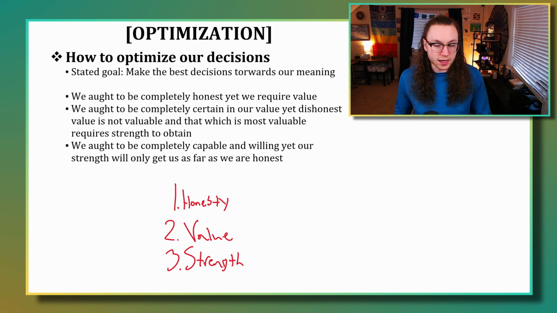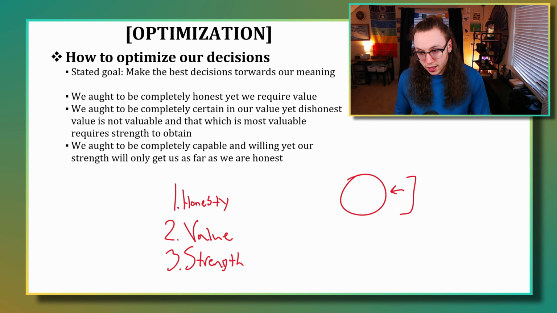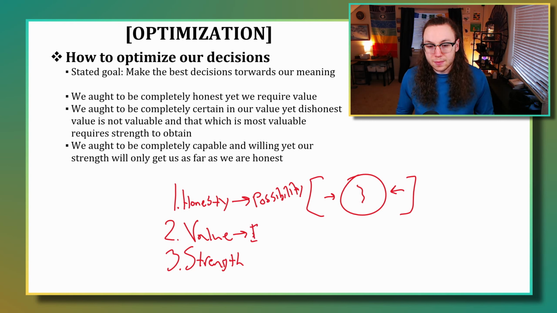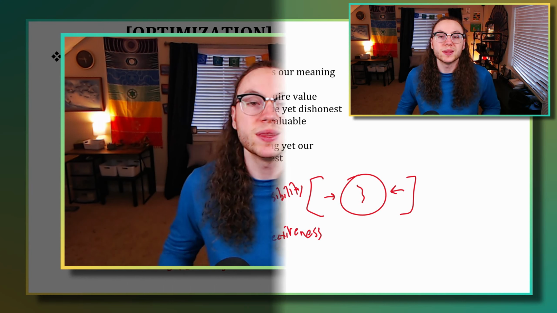Because we are subjective agents existing through the content of existence, we are limited and unable to perfectly predict or know what is going to actually happen in reality. Or that is to say, there is some possibility of something happening. So we have no certainty about any particular thing actually happening. And then we also have to say there is some effectiveness of the value that we actually have. It may be that we continue to pick or look for or try to find the meaning that we actually have or that we feel, but the effectiveness of our value is actually very, very low.